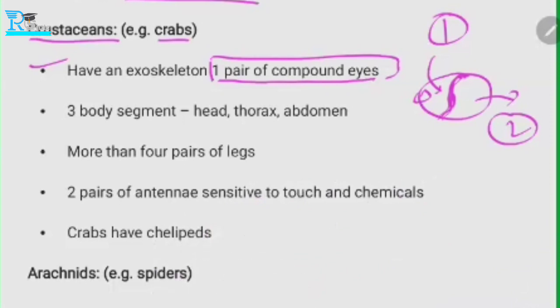They have three body segments, and here there is one correction. They don't have head, thorax, abdomen, but they have the cephalothorax.